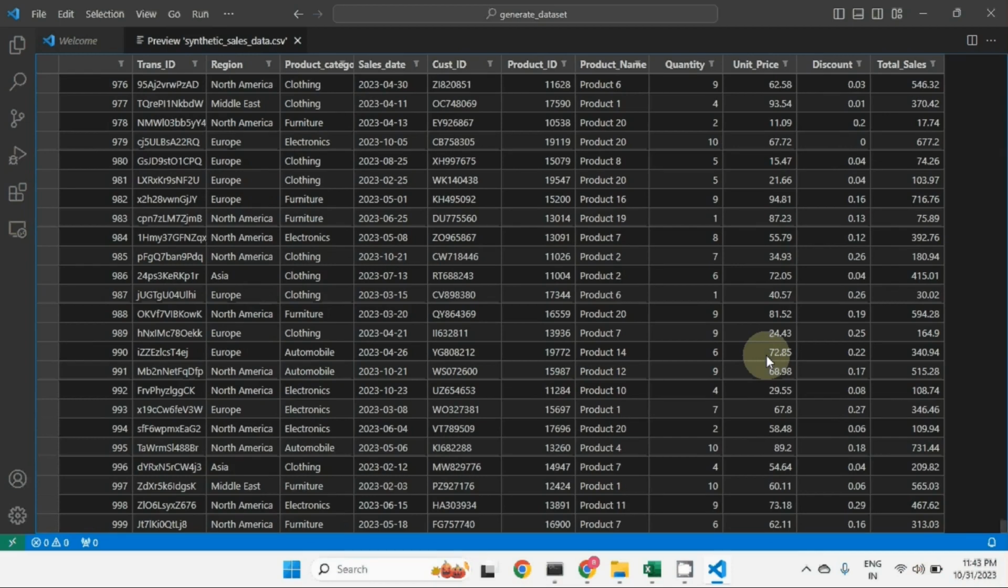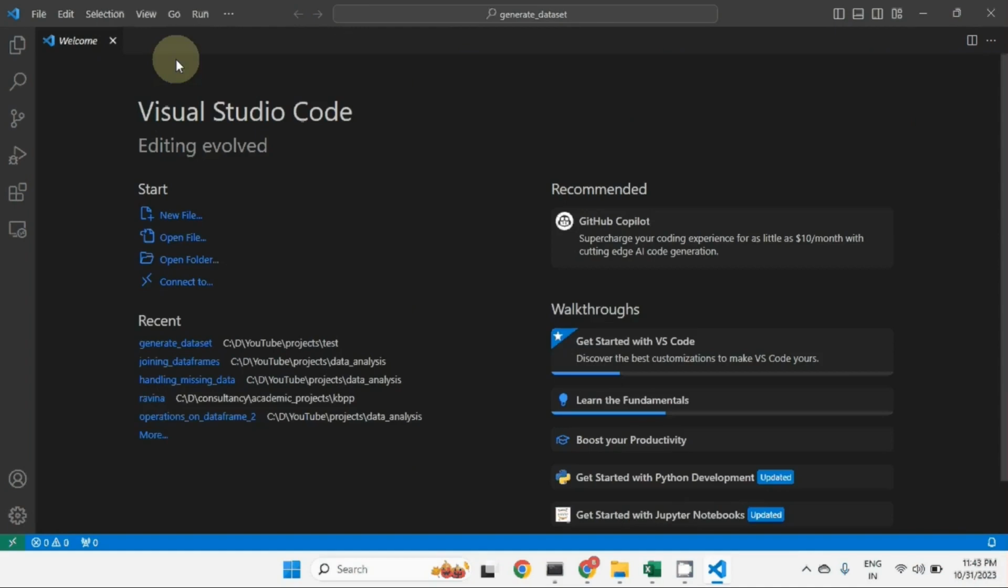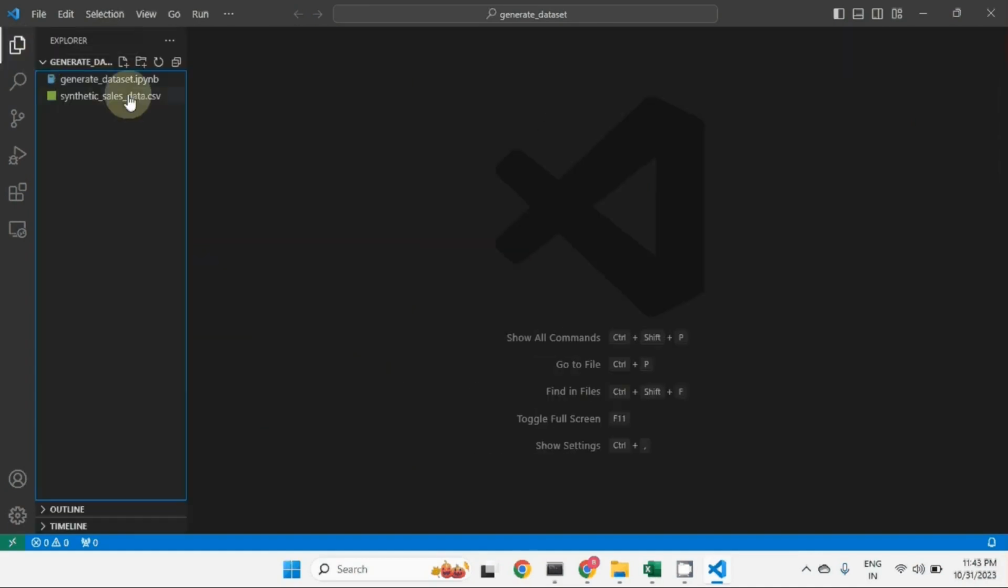I'm using VS Code as the IDE, but you can choose any IDE. I'm using Python as the programming language, and I'm going to use the NumPy library, Pandas library, random library, and along with this I need the datetime library as well as the string library to create this dataset. So let's do one thing now. Let me close this and go to this first notebook.